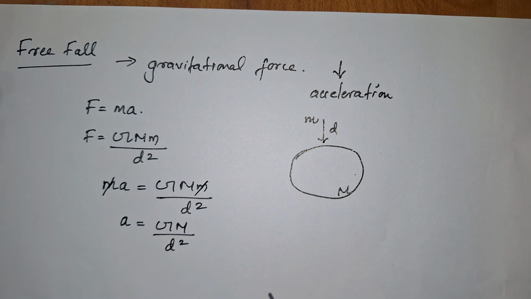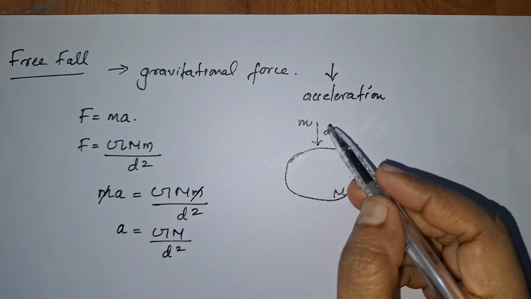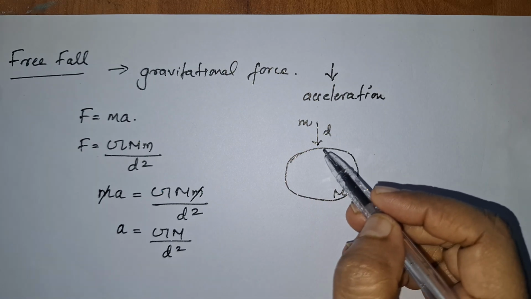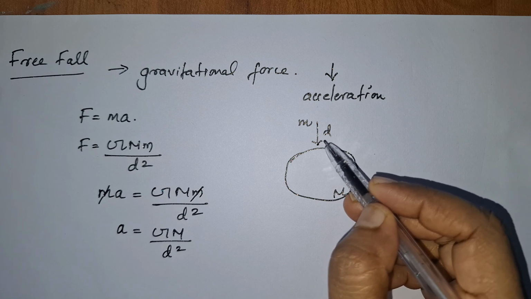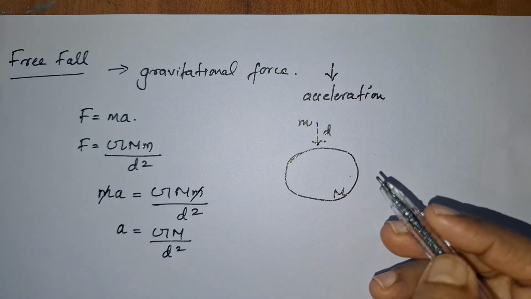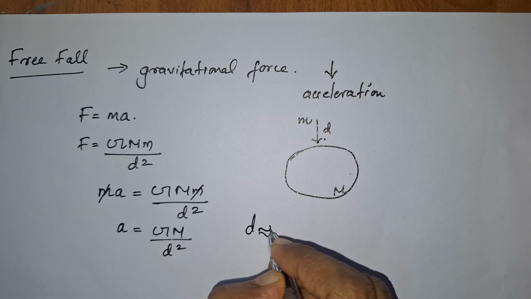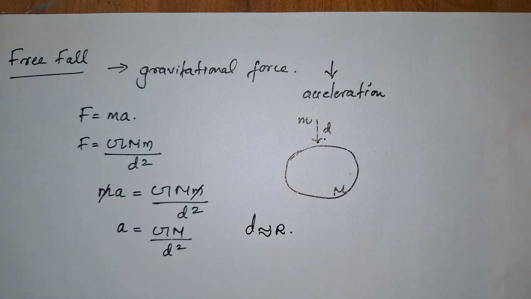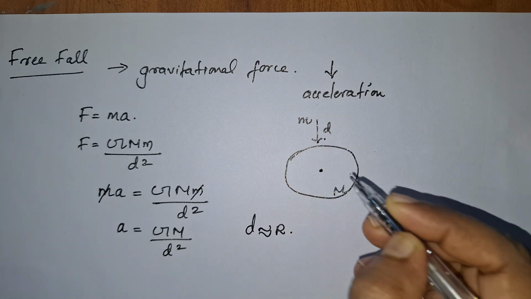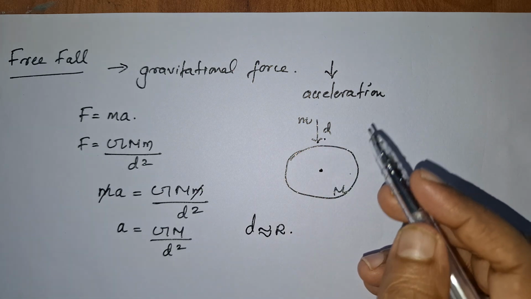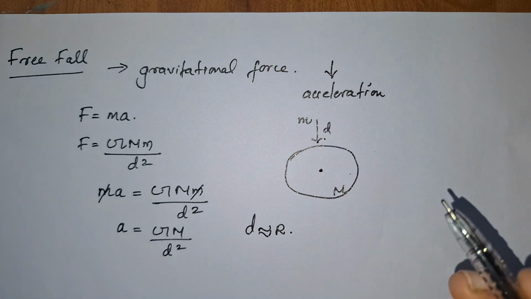And if this object is very near to earth, or if the object is on the surface of earth, we can say this d is almost similar to capital R. Actually we have to consider the distance from the center of the earth. This d means the distance from the center of the earth, we have to measure it like that.